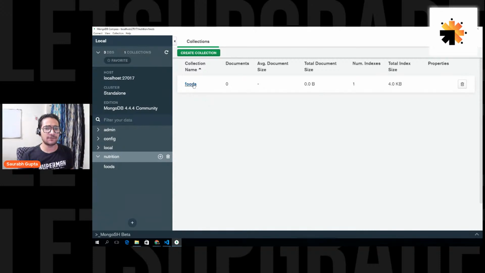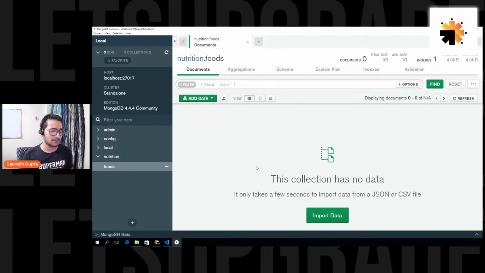Okay, and now you can see this foods collection has no data at all. There is nothing, but we are going to create it. Is that clear?